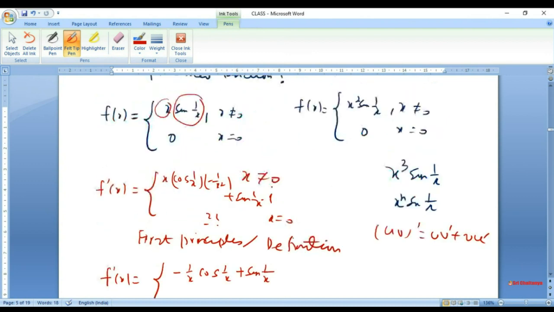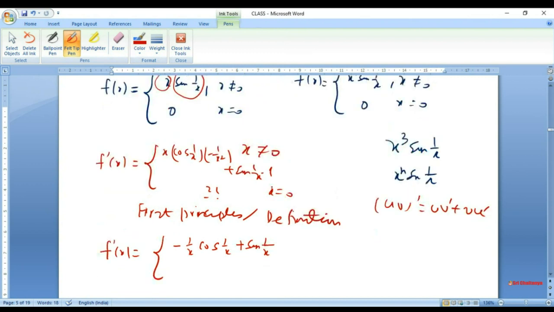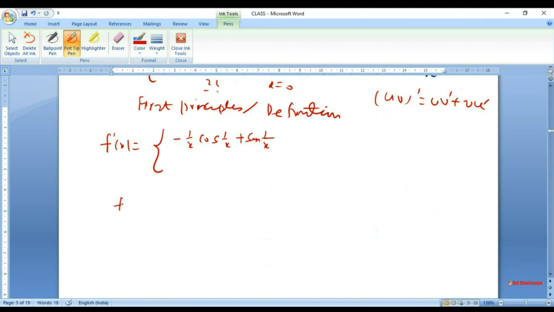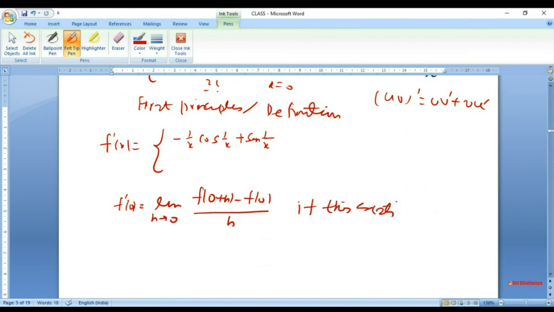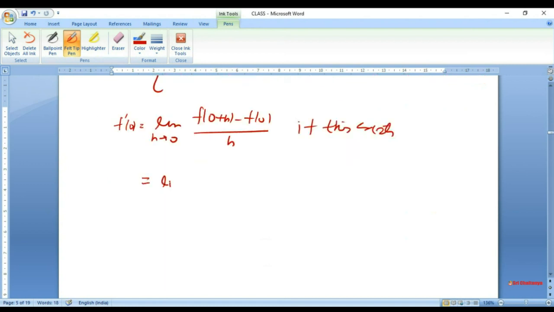If I want to find f prime 0, I'll write f prime 0 is the limit, by definition, as h tends to 0, of f of 0 plus h minus f of 0 upon h, if this limit exists. If this exists, we do not know right now. So we'll write the limit as h tends to 0 of f of h, that is given to be h times sine of 1 by h, minus 0, upon h. So this becomes the limit as h tends to 0 of sine of 1 over h.